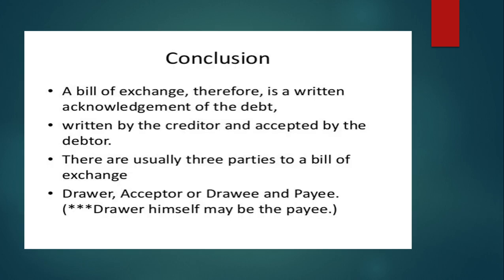Finally, I can say a bill of exchange is a written acknowledgement of a debt, written by the creditor and accepted. There are usually three parties to a bill: the drawer, the drawee, and the payee.